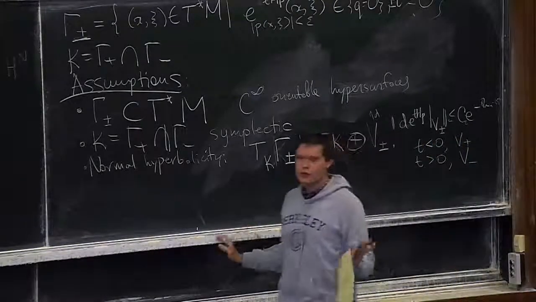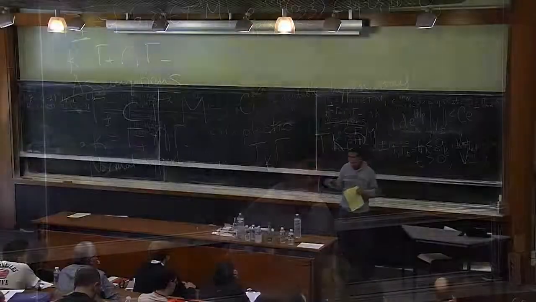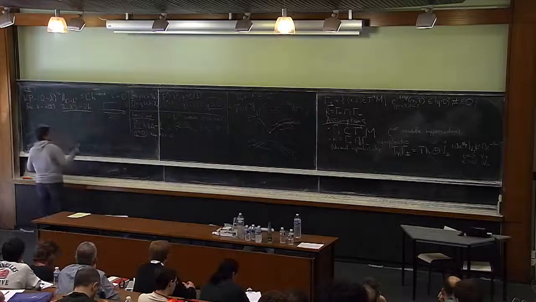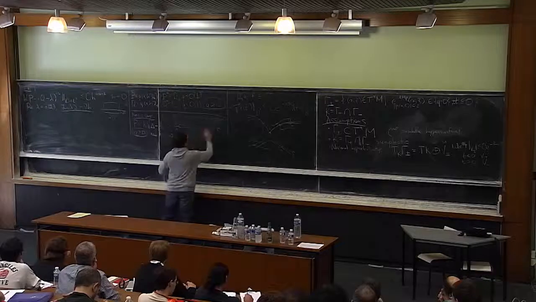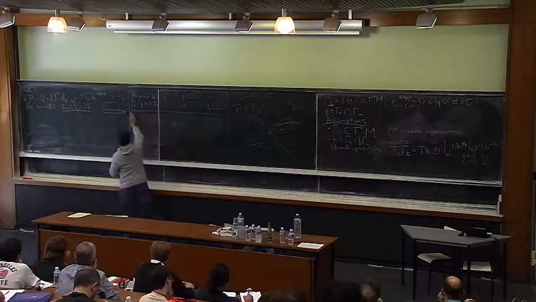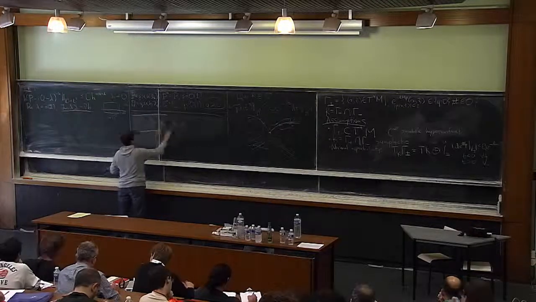It is easier to illustrate this by a picture. If I find my eraser, perhaps I can do a picture here. Let's erase this model case. So the picture of the dynamics is like that. Let's say I take gamma plus.